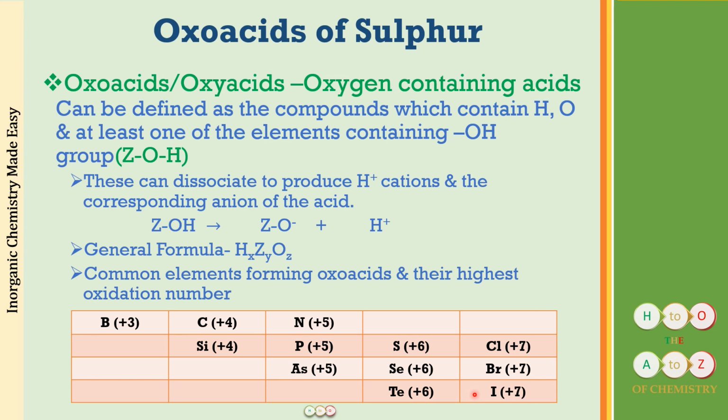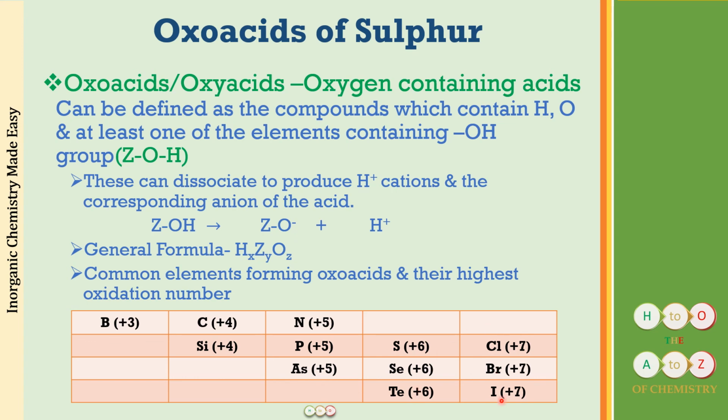For example, along with these P block elements, you will even see D block elements like manganese and chromium also forming oxo acids. Now, as far as their oxidation states are concerned, you can see that boron will have the highest oxidation state +3, carbon and silicon +4, the nitrogen family +5, the oxygen family +6, and the halogens +7. So what does this mean?